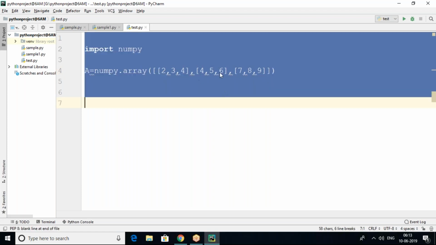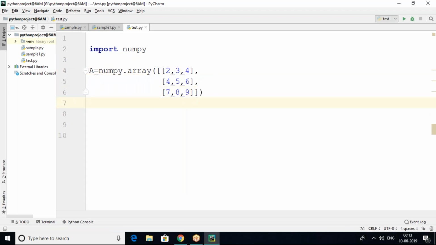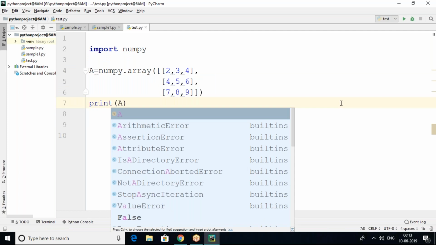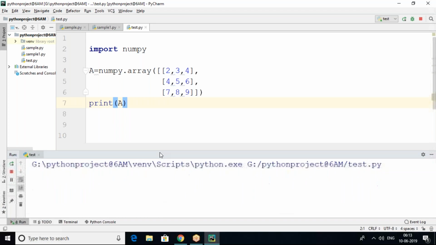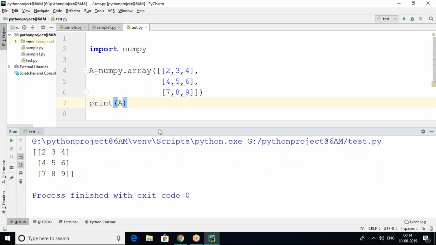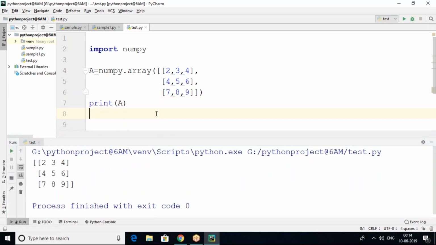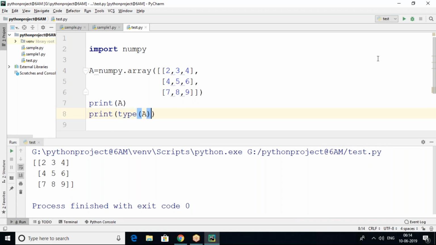So 2, 3, 4, 4, 5, 6, and 7, 8, 9. Three rows are available here. You can also split it like this, but anyway both are the same. So this is two-dimension array creation. Then print A. So let's try to print. This is a two-dimension array.